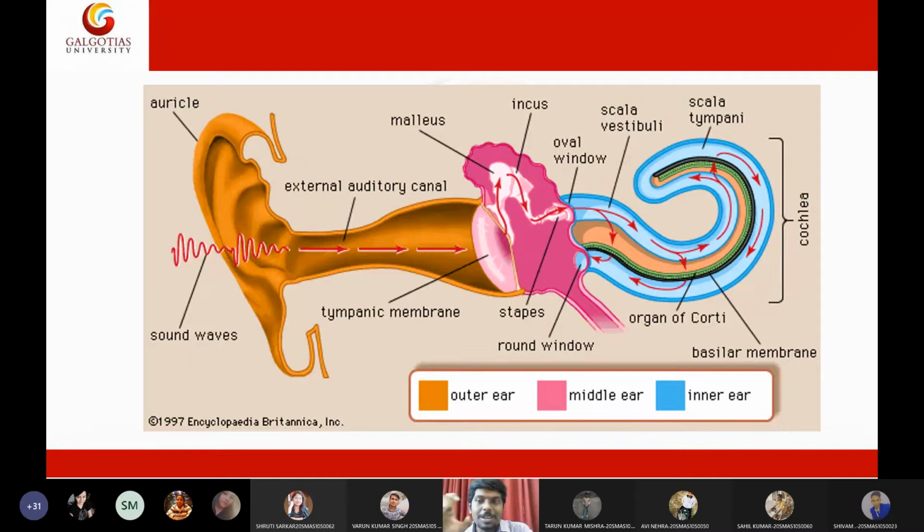Actually, the brain is one of the most powerful computers we have. Even a highly advanced computer cannot process this huge amount of data.